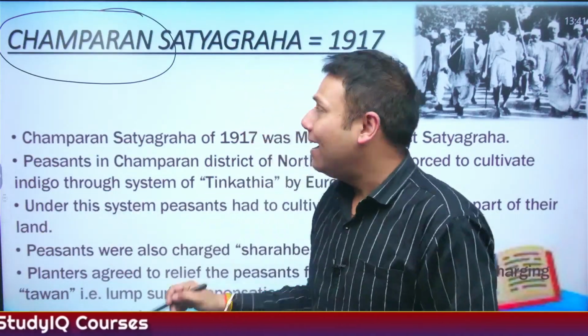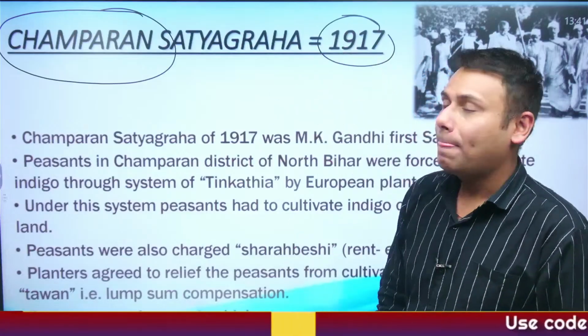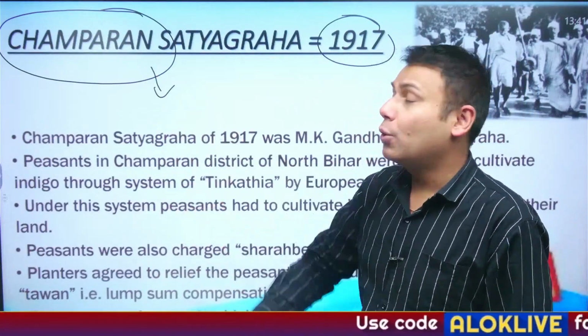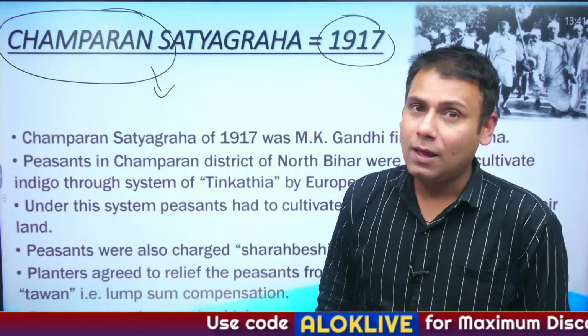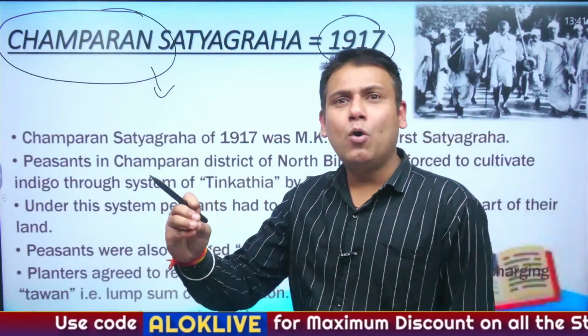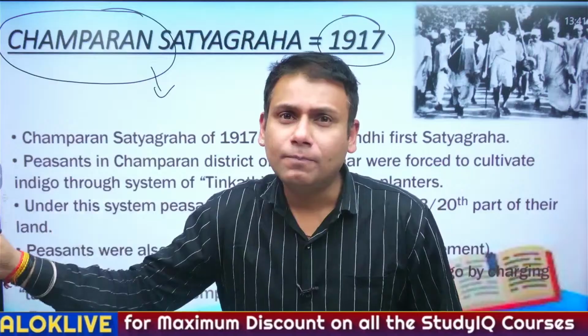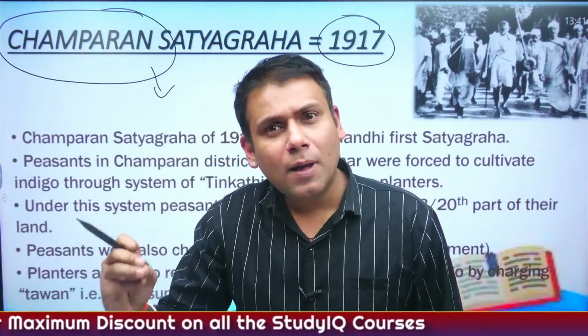Finally, in 1917, from the region of Champaran, which is located in northern part of Bihar, there was a peasant whose name was Rajkumar Shukla. He invited Mahatma Gandhi to conduct a satyagraha in Champaran.